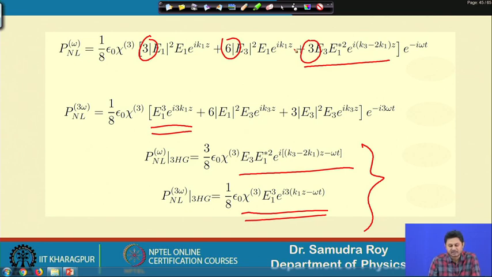Based on that, this degeneracy term will be there. If 2 distinct fields are there, then we will have 3. If 3 distinct fields are there, we have 6. If 1 distinct field is there, then we have 1. For example, this is related to 1 distinct field and this is E1. Every field and its complex conjugate are considered as distinct fields.